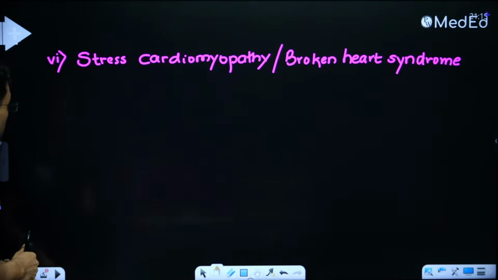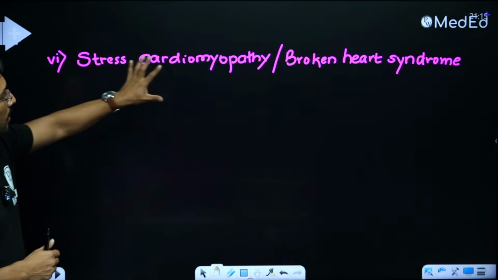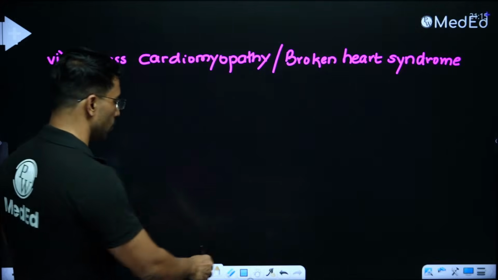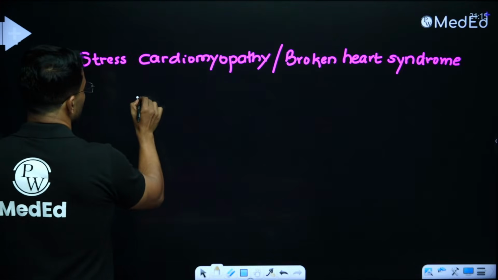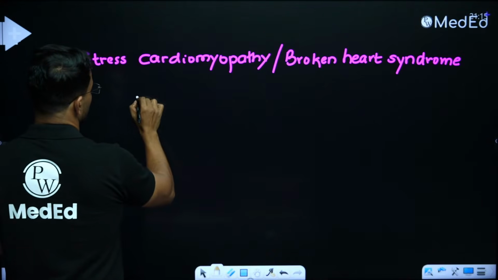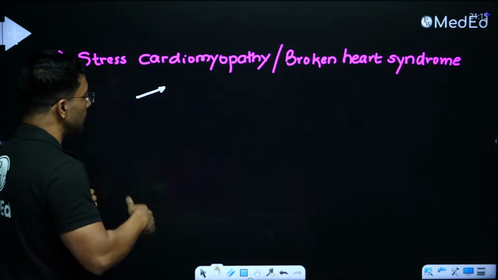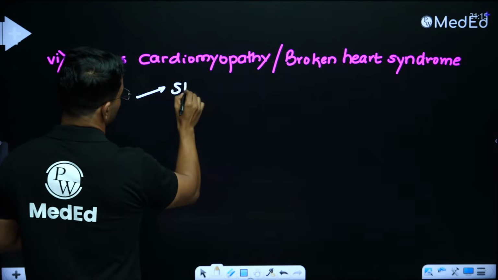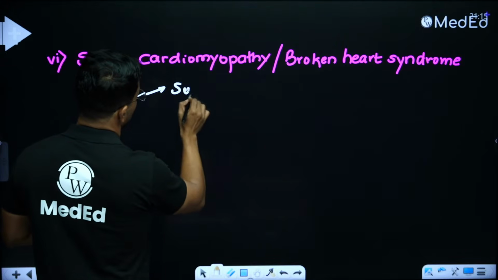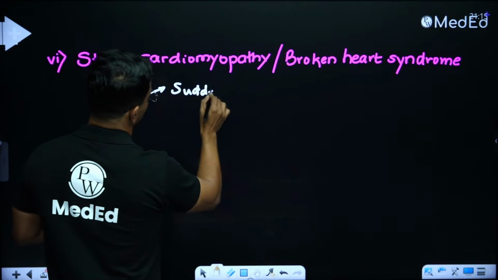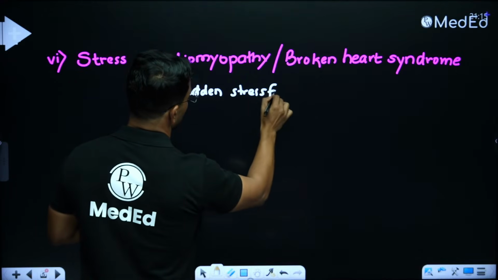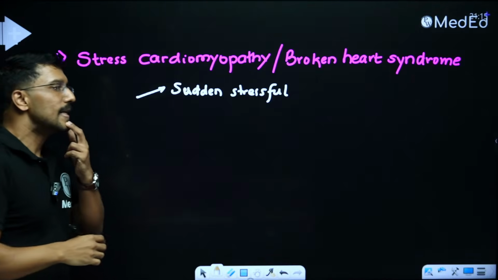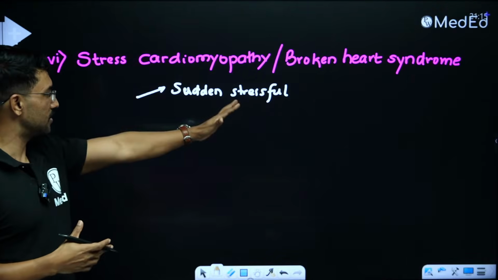Okay. Similarly, a question may be about what we call as stress cardiomyopathy or broken heart syndrome. Now, what clues he will give? In terms of history, in a case of stress cardiomyopathy, the history clue will be that there was a sudden stressful event, like loss of some loved one or some traumatic experience the patient had.